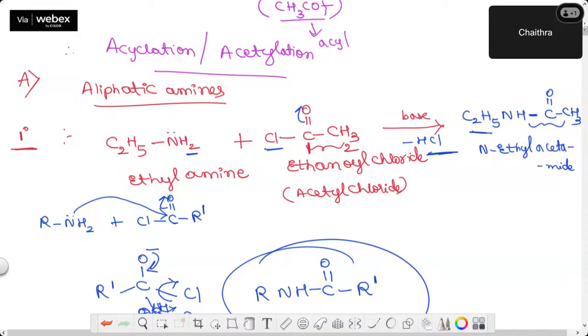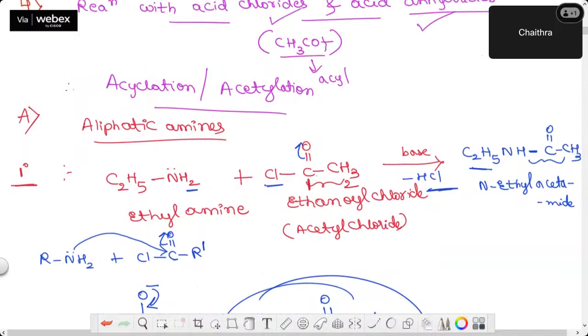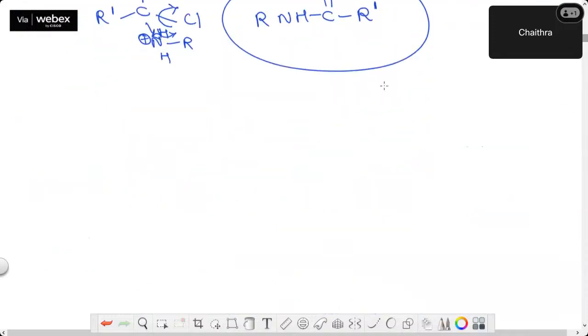Now, let me take one secondary amine and tell what I will get. So what product did I get here? An N alkyl substituted amine. N ethyl acetamide I got. Now, secondly, I will take a secondary amine. Which amine will I take? C2H5 not only once, C2H5 twice NH.